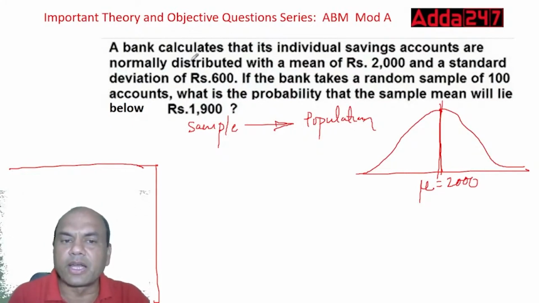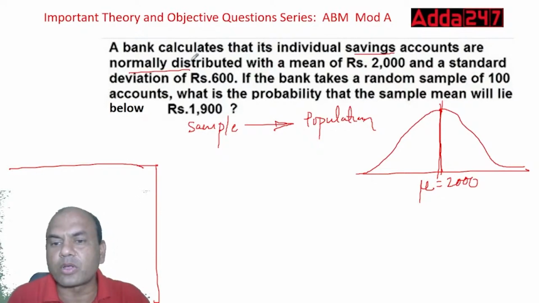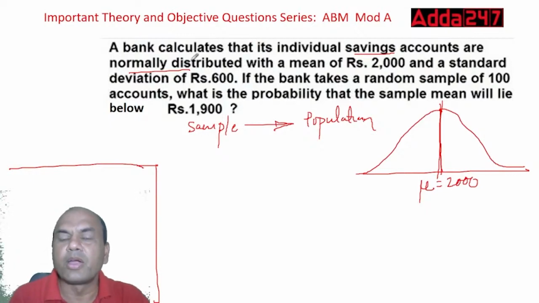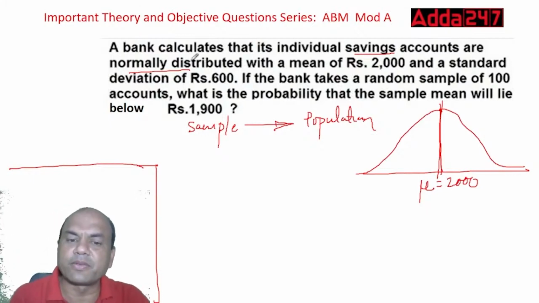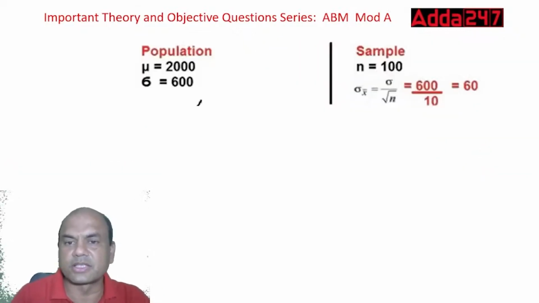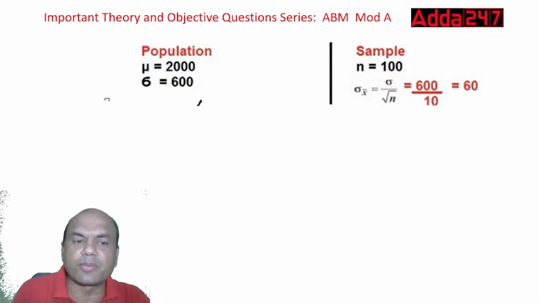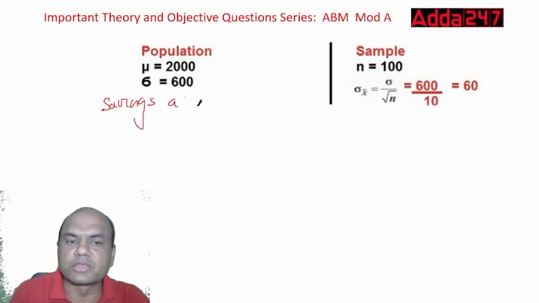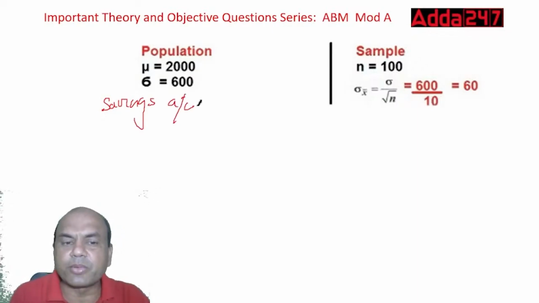Now, what is given? That the savings accounts are normally distributed. What do you mean by normally distributed? It means the population is normally distributed. It means that the bank has some savings accounts. Let me show you over here. See this. This is the population and this is the sample. The population means the entire savings accounts of the bank.